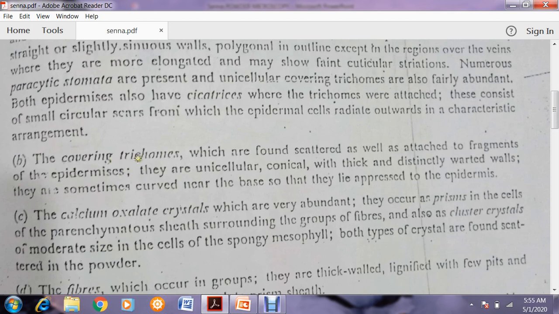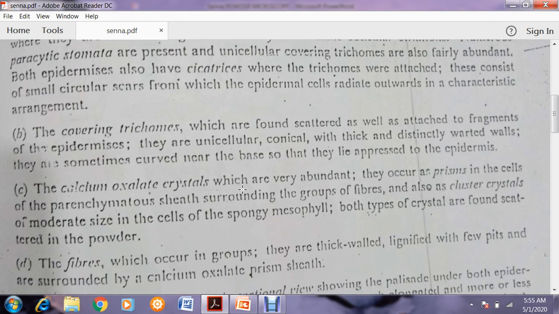You will see the covering trichomes either attached to the epidermis or as scattered parts. They are unicellular, conical, with thick warty walls. They are sometimes curved near the base, so they lie pressed to the epidermis.